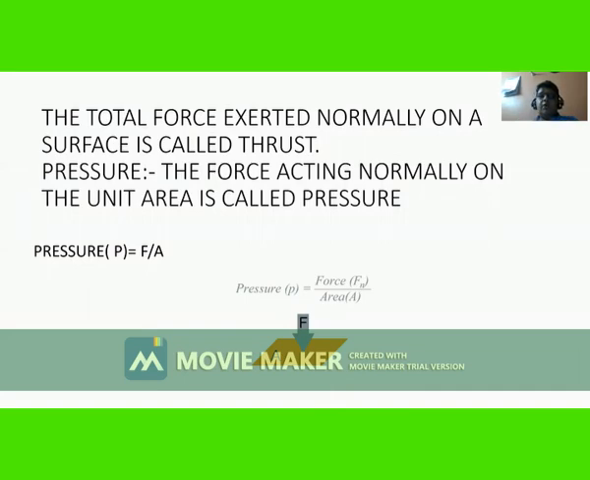Our second topic is pressure. The force acting normally on the unit area is called pressure. When the area is given and we apply the force over the unit area, it is called pressure. Pressure is denoted by P, and pressure P is equal to force upon area.